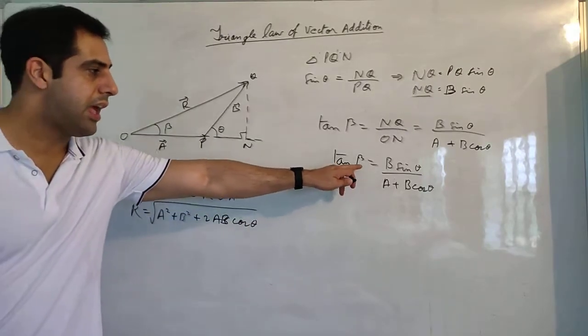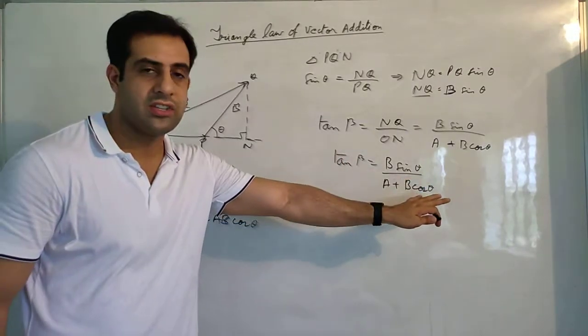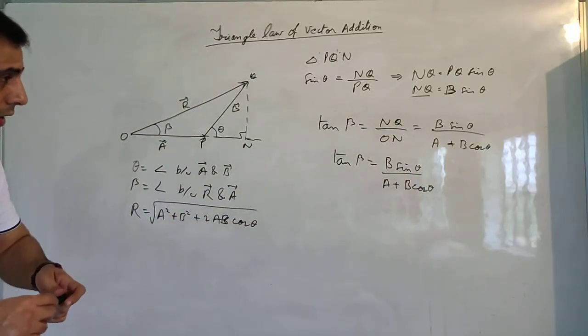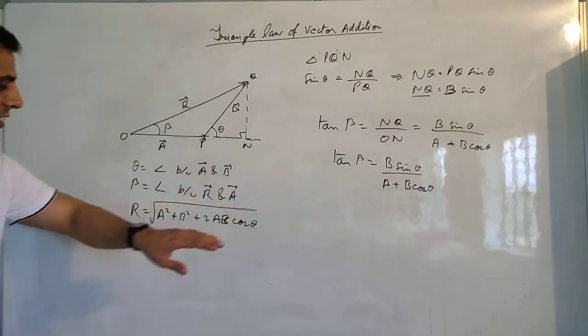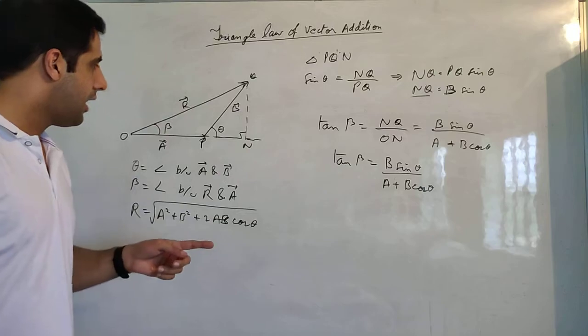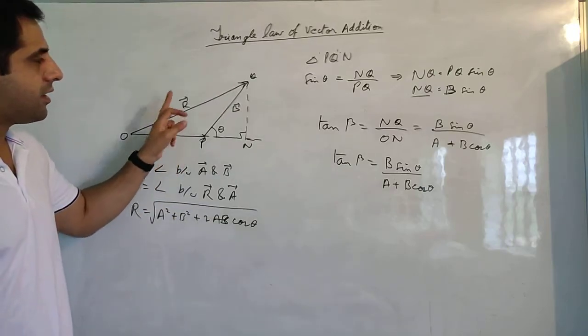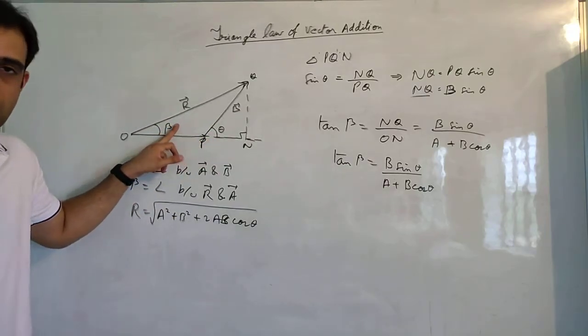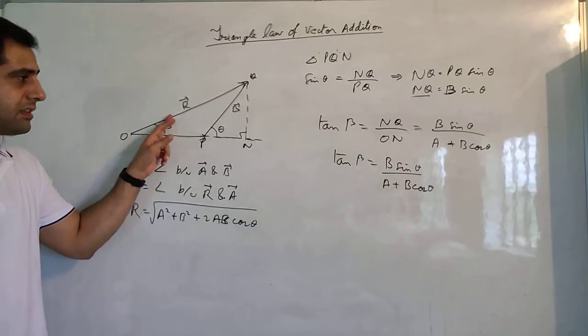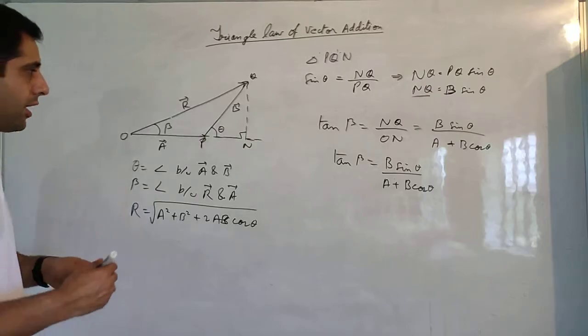If you need to find out the actual angle, you will take tan inverse of this quantity. That will give you the value of beta also. So this will give us the direction, and this will give us the magnitude of the resultant. Now in the starting I told you that beta can be taken with another vector also. It is not necessary that you take beta with this vector only. Beta can be taken as the angle between the resultant and vector B also.